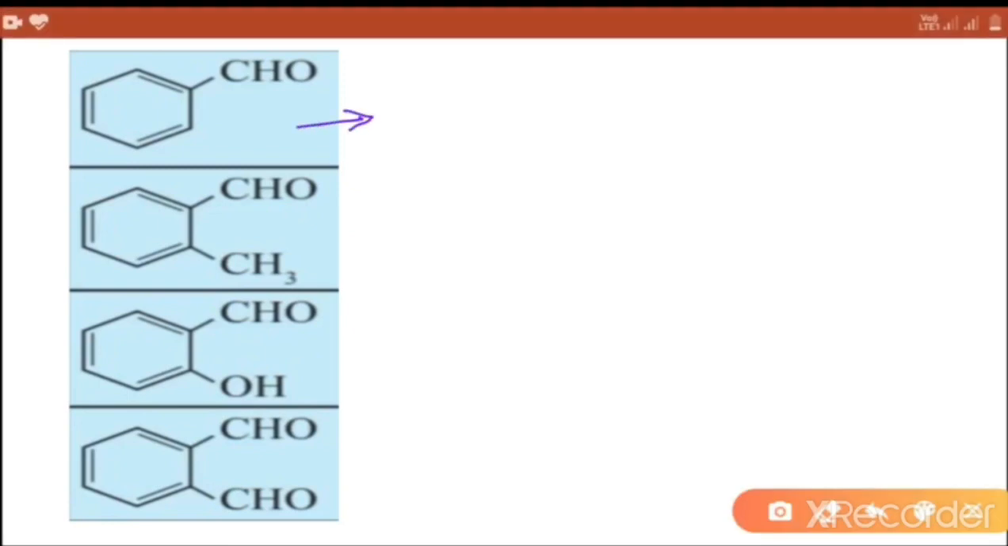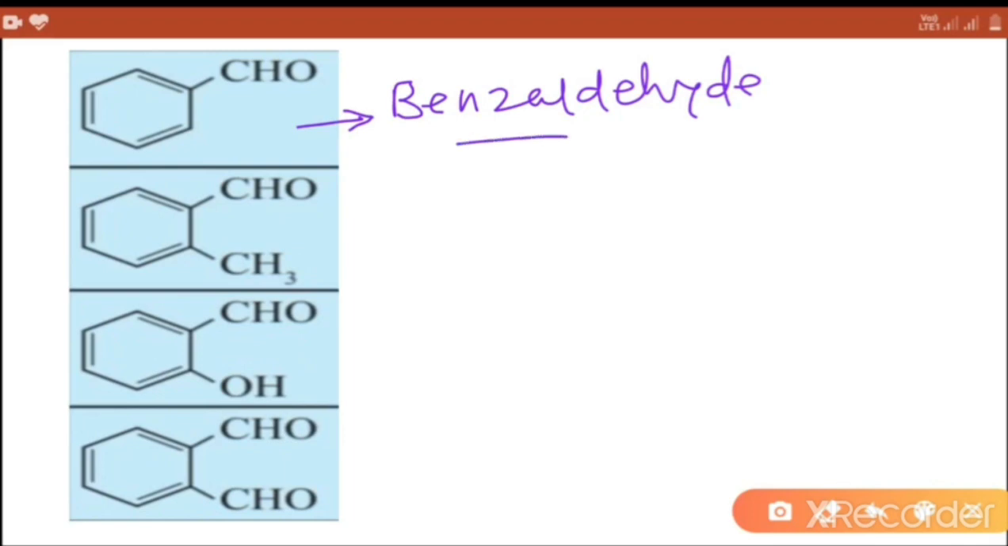Next compound, common name benzaldehyde and IUPAC name also benzaldehyde, or CHO group is present or directly attached with the benzene. So benzene carbaldehyde.